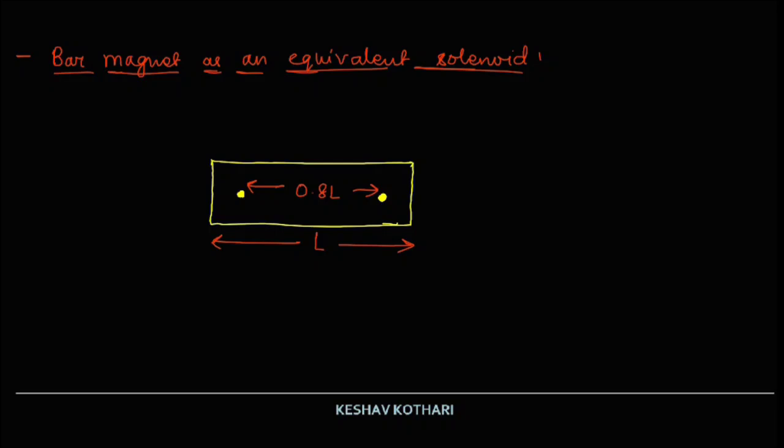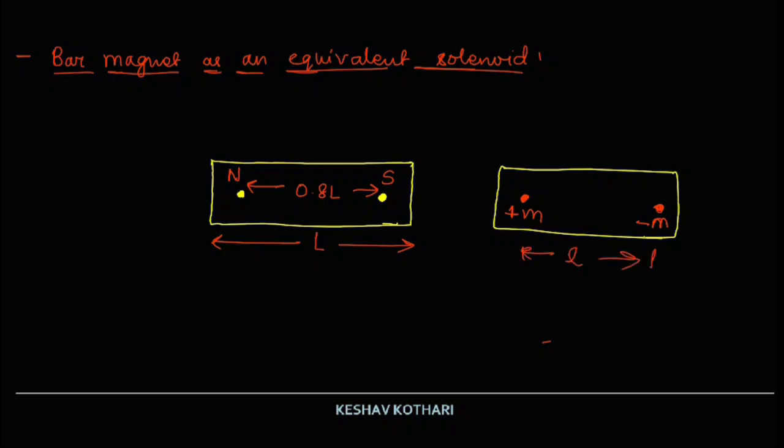Now this is behaving like a north pole and this one is behaving like a south pole. We represent the north and south polarity as having a pole strength of plus m and minus m respectively. So the north pole is represented with a pole strength of plus m and the south pole with a pole strength of minus m, and the separation between them we are writing as small m.